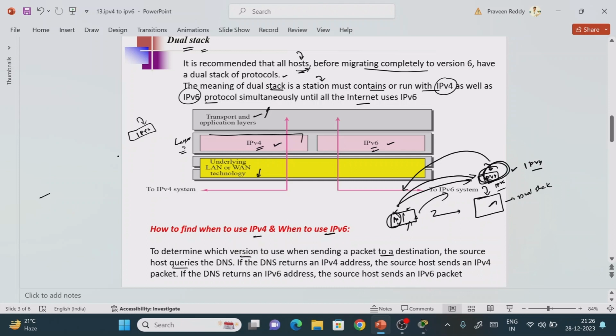Suppose you have system A and system B, as we discussed in the initial classes. In your browser you type google.com, right? Suppose here it is a Google database. If you want to get some information from the Google database, you just type google.com. It means a connection will be established from system A to the Google server.